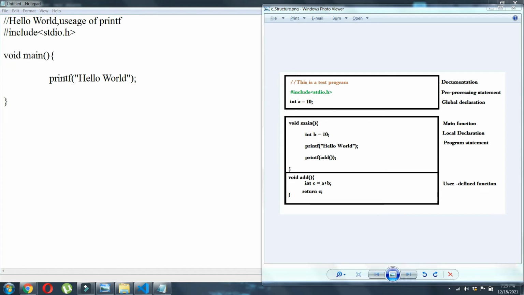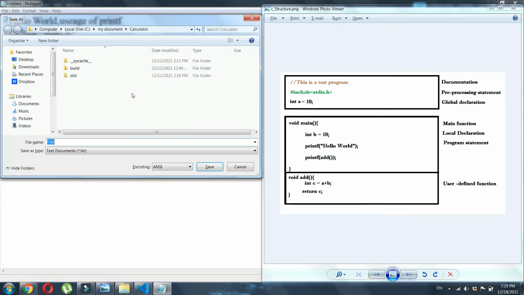Okay, coming to our program. What is printf? Printf is a built-in function in stdio.h. Whatever is inside these brackets, printf would print the statement as such. Now let's save this program in a folder.